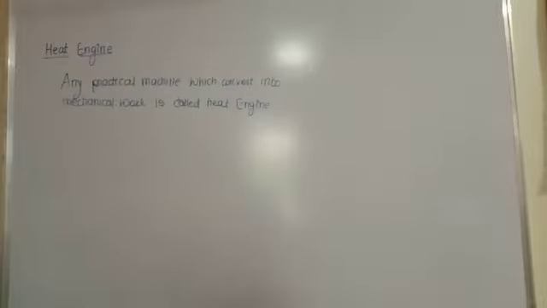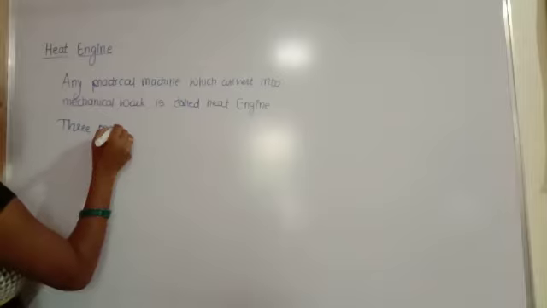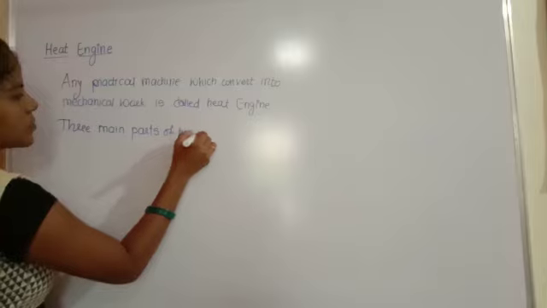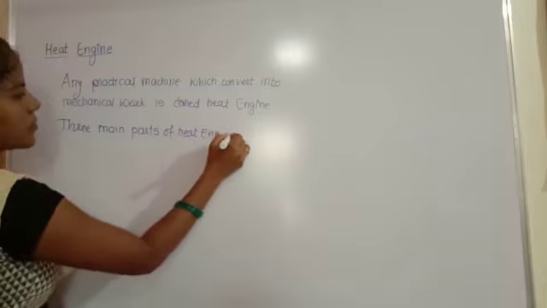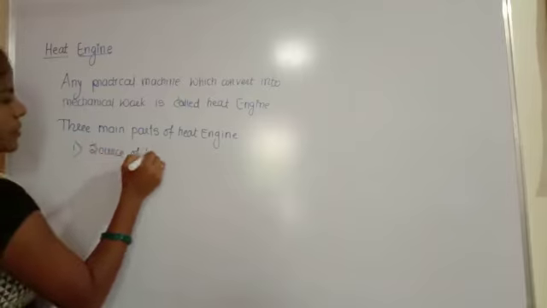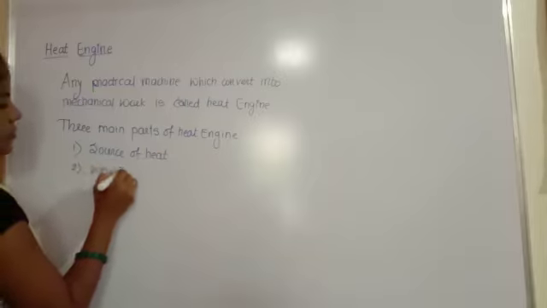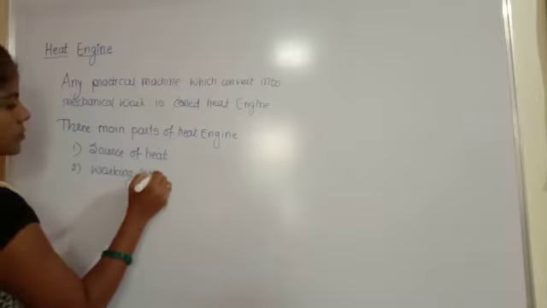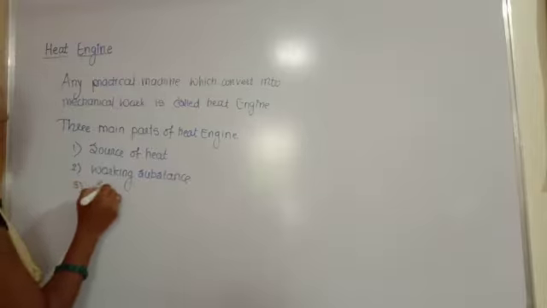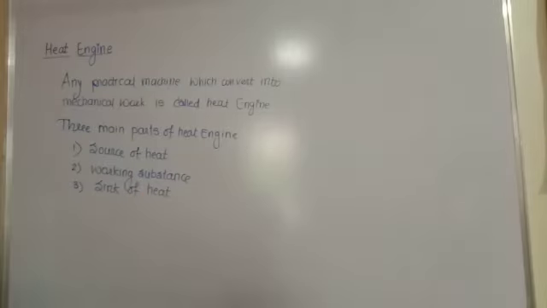A heat engine has three main parts. First is the source of heat. Second is the working substance. And third is the sink of heat. So these are the three main parts of the heat engine.